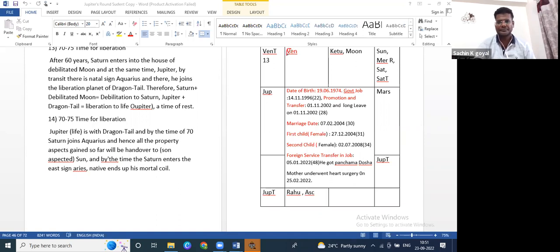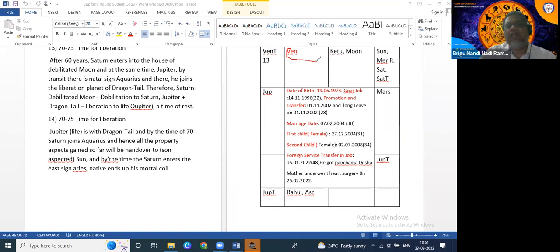Yes, sir. Venus is connected to Ketu, so marriage will be delayed. Okay. So you see, from Jupiter, the Jupiter round is 12 years, and Jupiter will be in the next Jupiter round, the second round, at 24. Jupiter is the owner of this house, and Jupiter is aspected by Venus. So the possibility is there to get married.